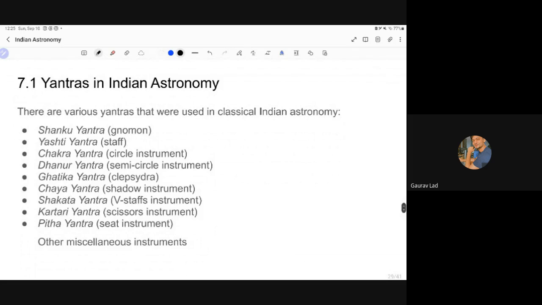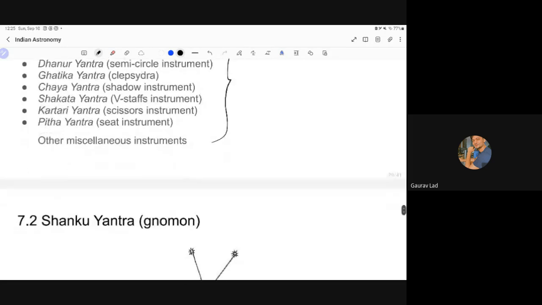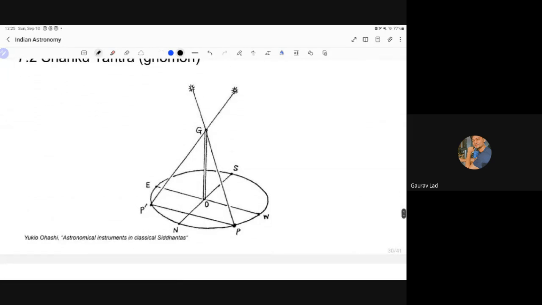So now we are coming to the end of the talk, almost at the end. There were certain yantras that they used to perform these measurements, to take the observations. These are some of the yantras that are mentioned: Shanku yantra, Yashti yantra, Chakra yantra, Dhanur, Ghatika, Chaya, Shakata, Kartari, Pitha. Some of the instruments that they used. Let's take a look at those.